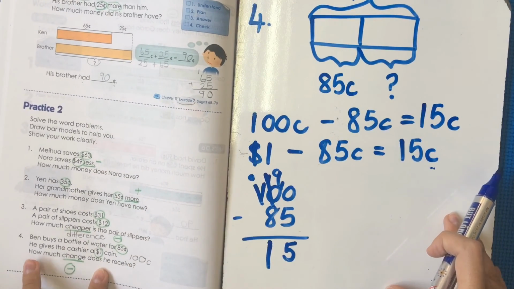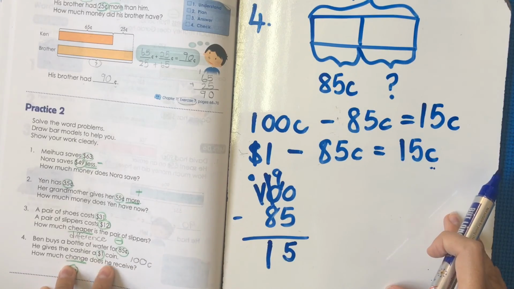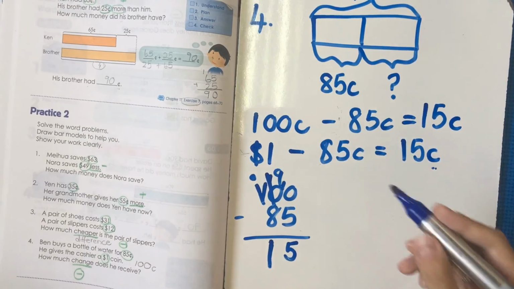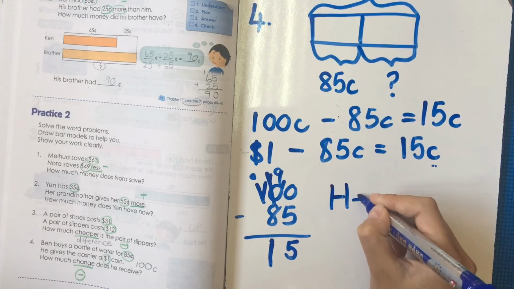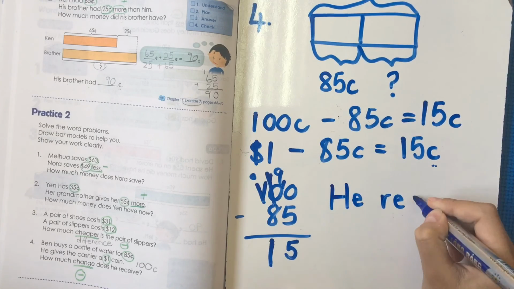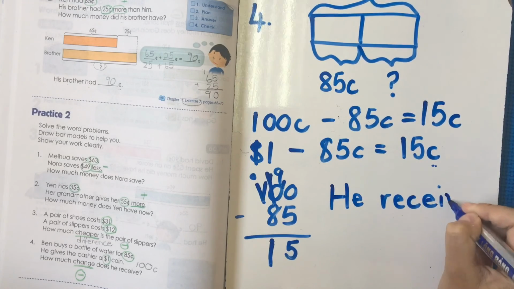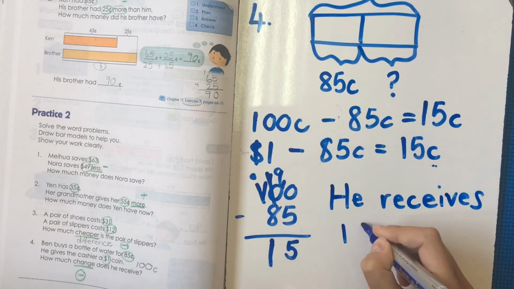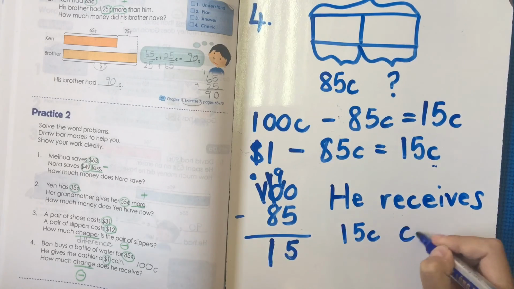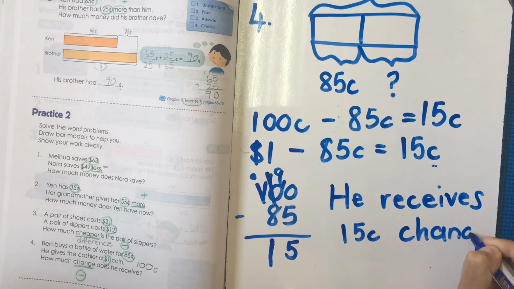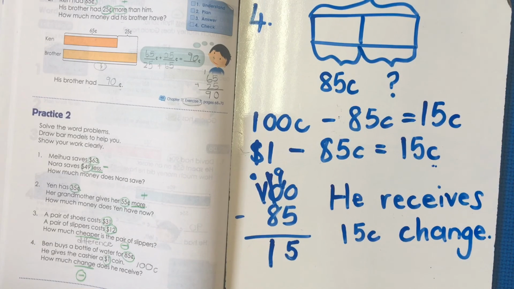And my question was, how much change does he receive? And I will write, he receives 15 cents change. And that is the end of my sentence.